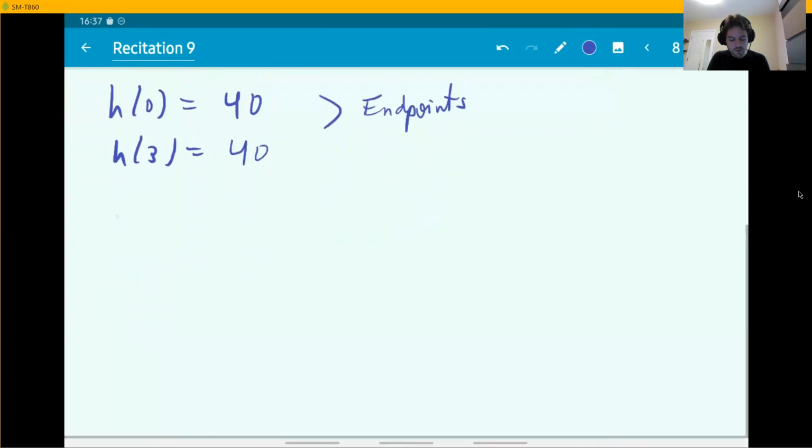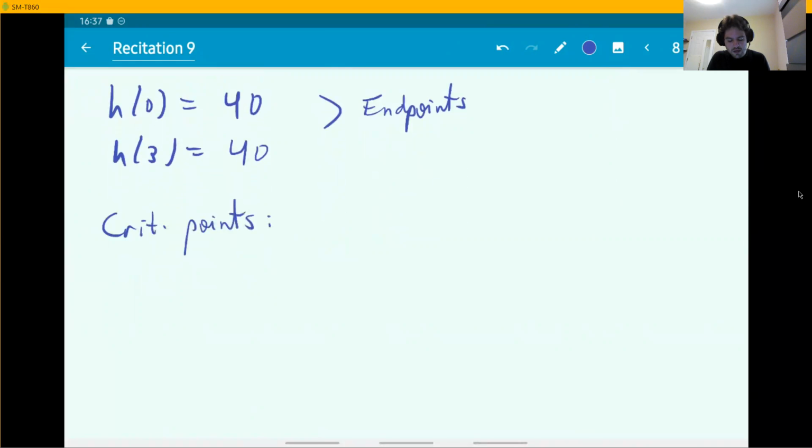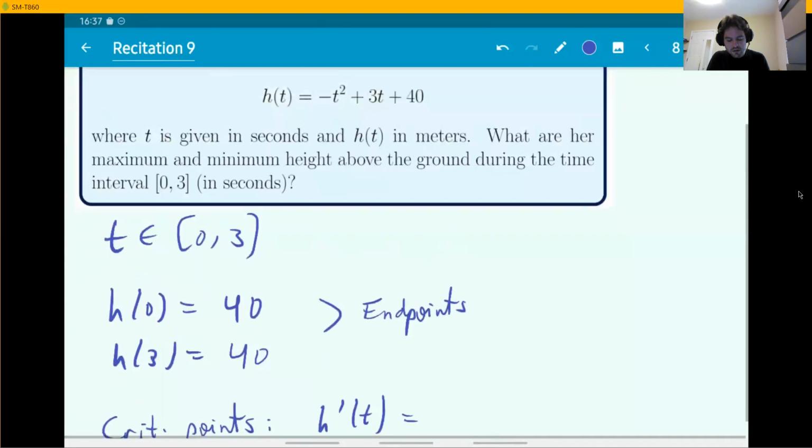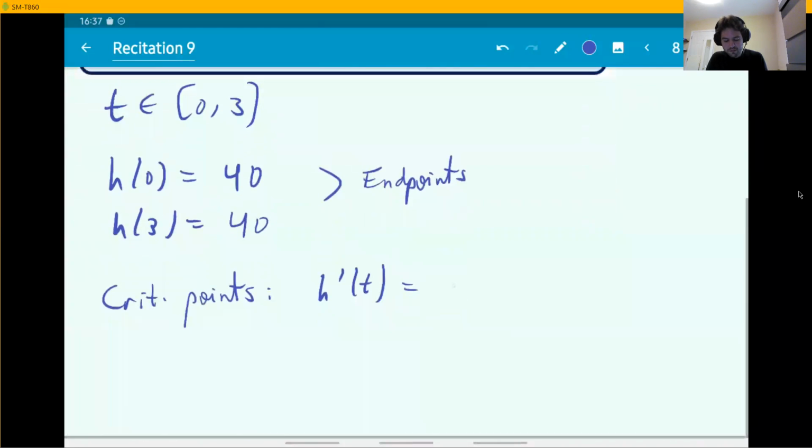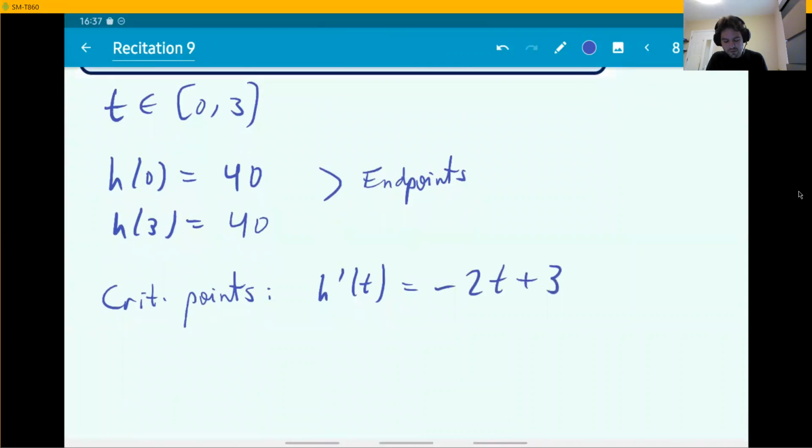Now you analyze critical points. H prime is minus 2t plus 3. Exists for all t. I'm going to write all t in the location where we are interested.